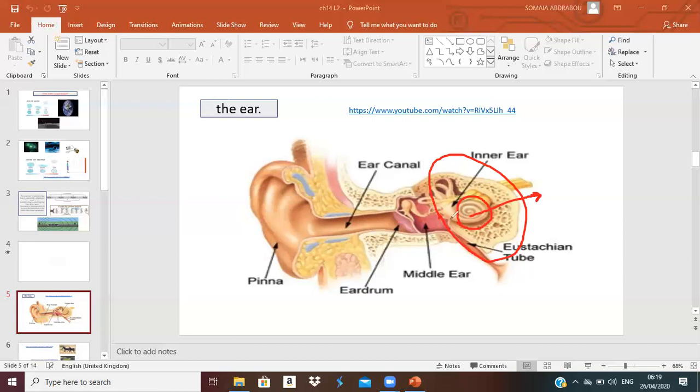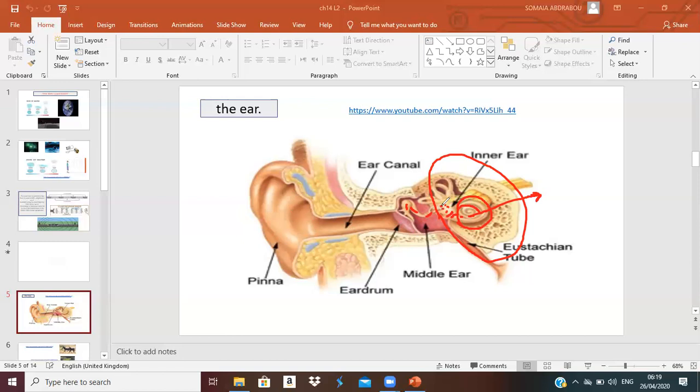Okay, so when the three kinds of bones in the middle ear vibrate, the movement of the bones will make the tiny hairs inside the liquid vibrate. So this shell contains liquid with very tiny hairs inside it.